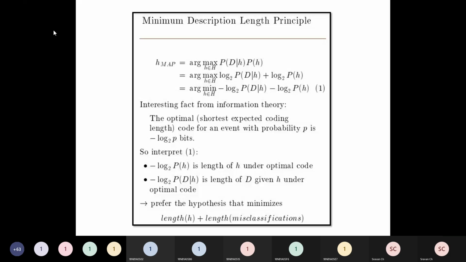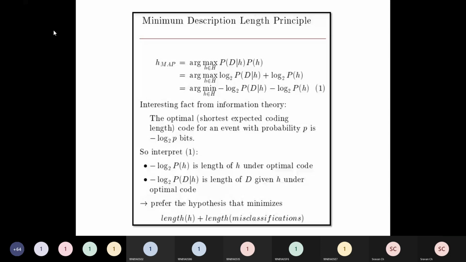There are several ways of describing the best possible hypothesis. So if you have multiple hypotheses and want to select the best one, Bayes theorem can be applied.